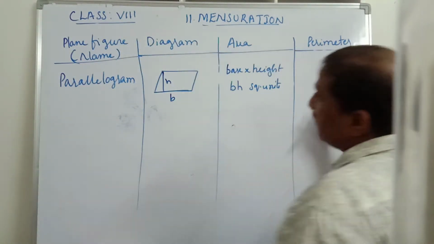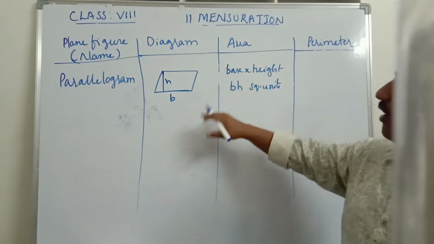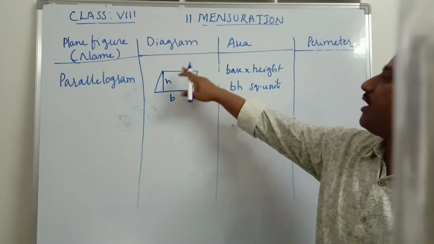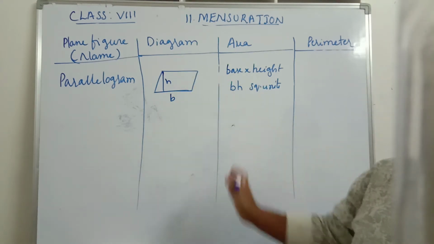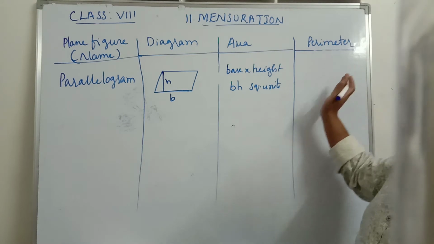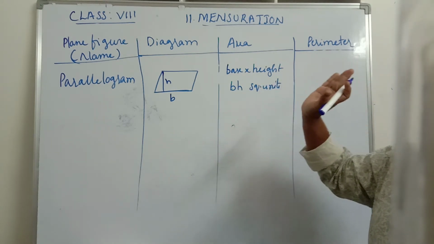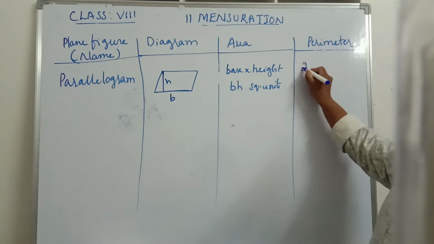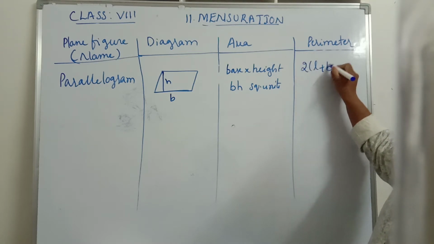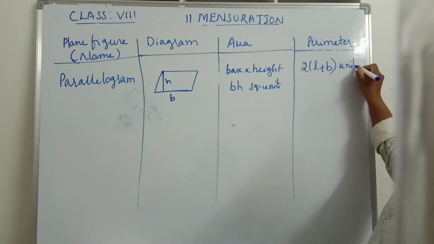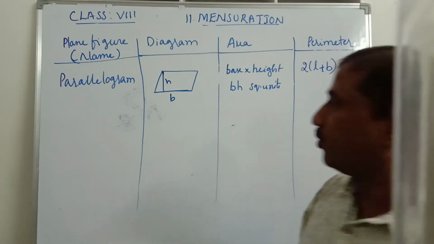Now what is the perimeter of a parallelogram? In a rectangle opposite sides are equal. Therefore in a parallelogram also opposite sides are equal. So we use the same formula as the perimeter of a rectangle for the perimeter of a parallelogram. That is 2 into (L plus B) units.